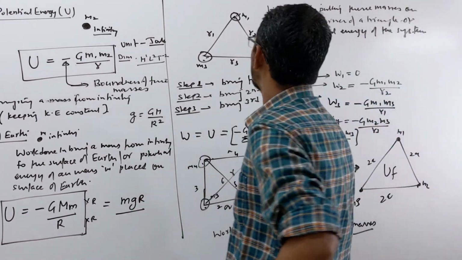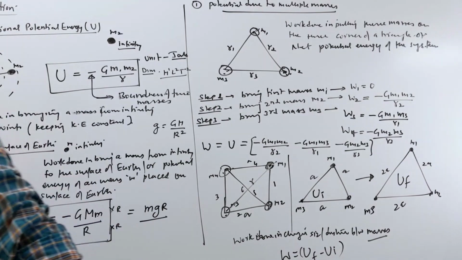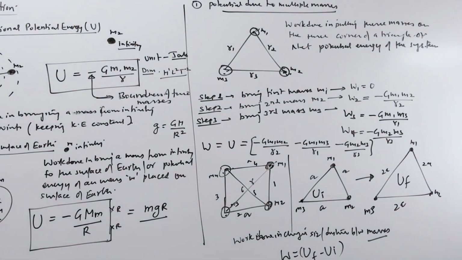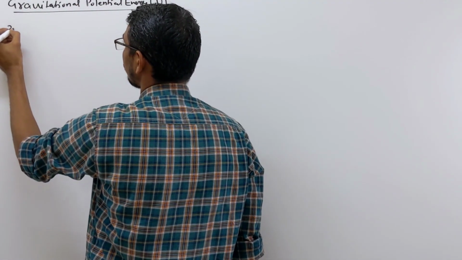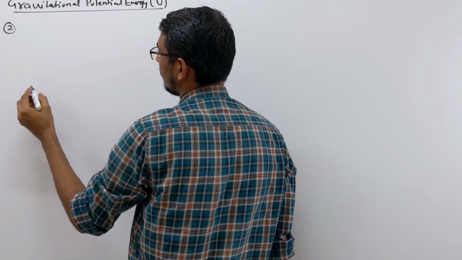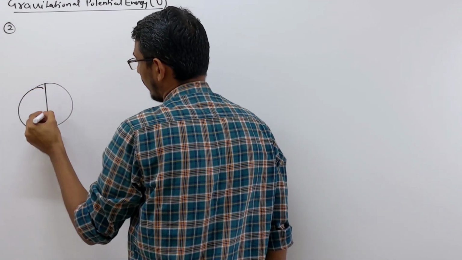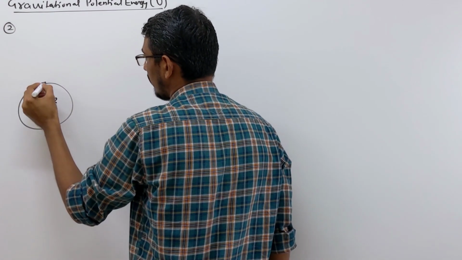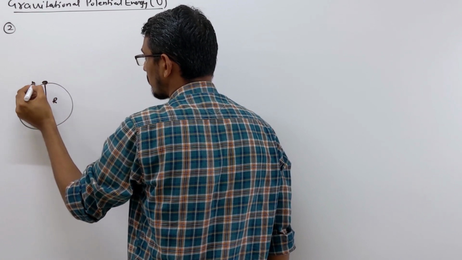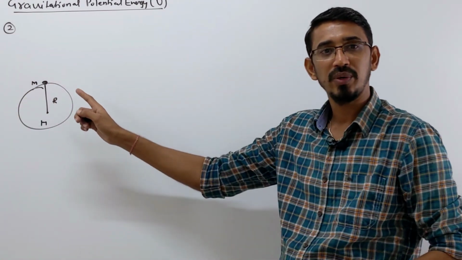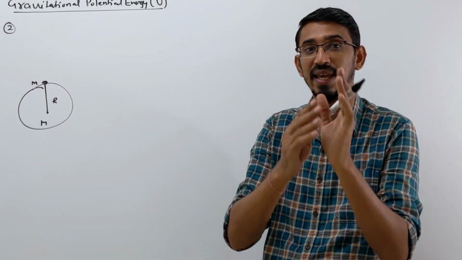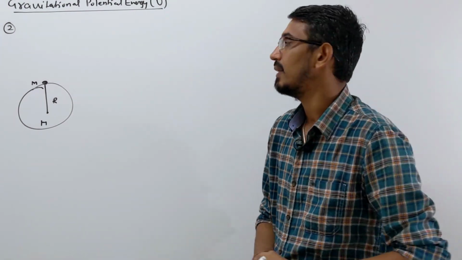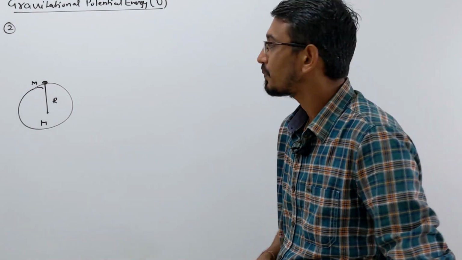Let's move on to the next questions. The second type of questions we are doing on potential energy is about Earth. Look here, this is your Earth, radius r, mass M. Your object of small mass m was placed here. The energy we already know, we already calculated. This is nothing but minus GMm by R, or you can write it as mgR also, right?